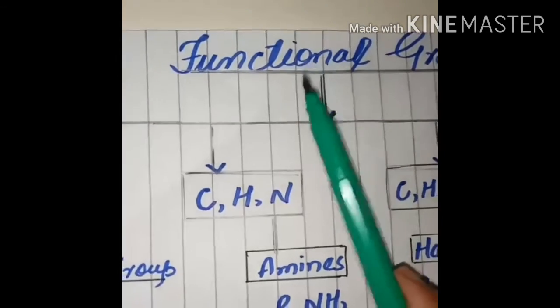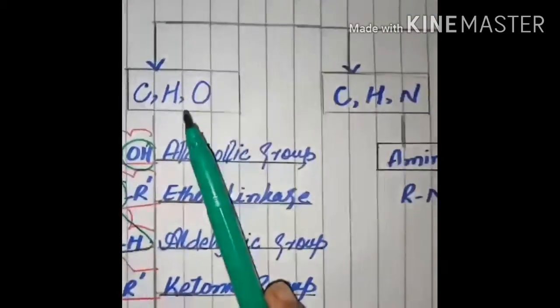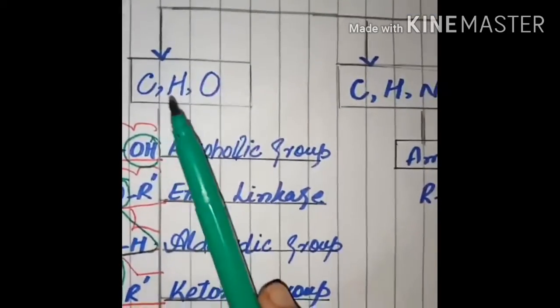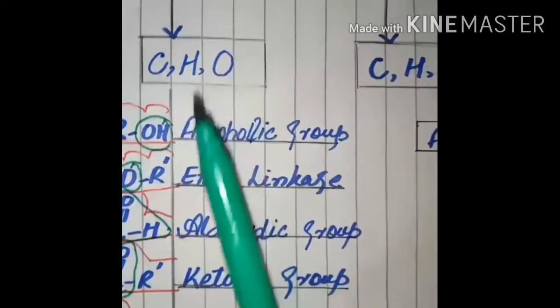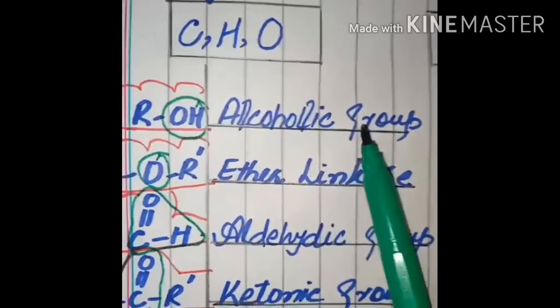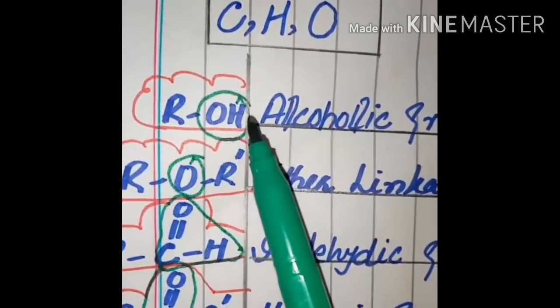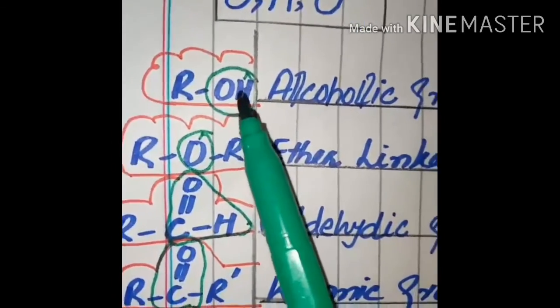Okay students, as we have started with the functional groups, first see the different types of functional groups which are mentioned in your book. The first one is the organic compounds that contain the functional groups of carbon, hydrogen and oxygen. In it, different groups are there. The first one is the alcoholic group, which contains ROH. Here the OH is the functional group and ROH is the general formula.